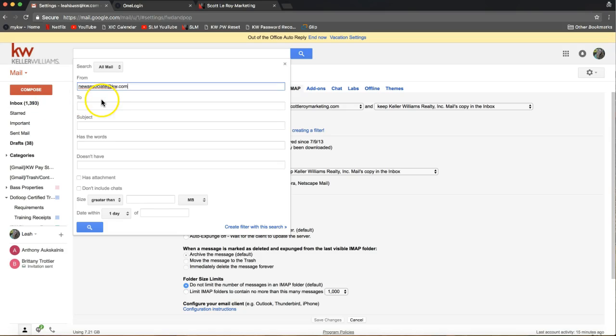So again, that was newassociate@kw.com in the from field specifically, and I'm going to click that blue link on the very bottom right of that pop-up that says create filter with this search.